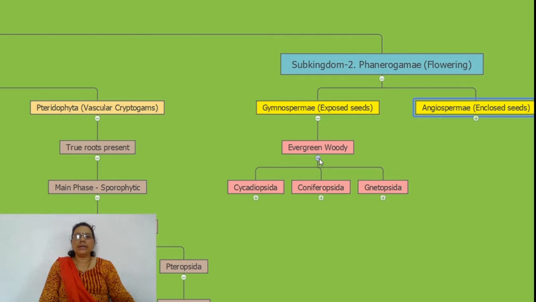They are divided into three classes: Cycadopsida, Coniferopsida, and Gnetopsida. Examples are Cycas, then Araucaria and Cupressus in Coniferopsida, and Gnetopsida is a single genus division, Gnetum, the only woody climber under the gymnosperms.